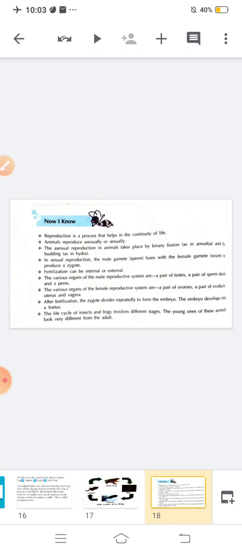The various organs of the male reproductive system are a pair of testes, a pair of sperm ducts and a penis. The various organs of the female reproductive system are a pair of ovaries, a pair of oviducts, uterus and vagina. After fertilization, the zygote divides repeatedly to form the embryo. The embryo develops into a fetus. The life cycle of insects and frogs involves different stages, and the young ones of these animals look very different from the adult. These changes are known as metamorphosis.